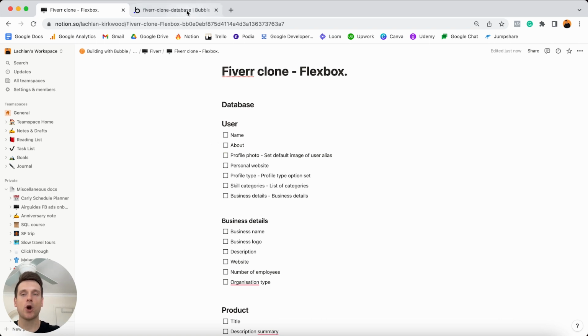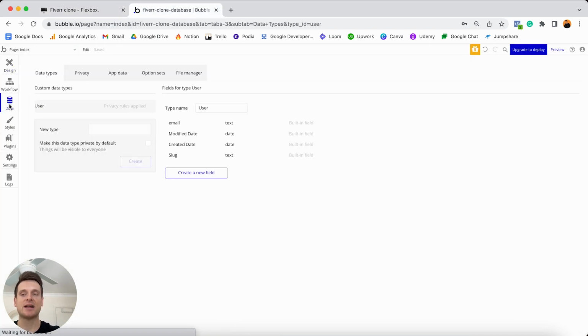Now, if we were to open up our Bubble editor and head to our data tab, one thing I should point out is that by default, you're going to have this user data type already pre-created. And the reason for this is because in order for someone to actually use your application as a logged in user, they're going to need to create a user account. And of course, when you're creating that account, you're creating a new user. So that is why Bubble provides this data type by default.